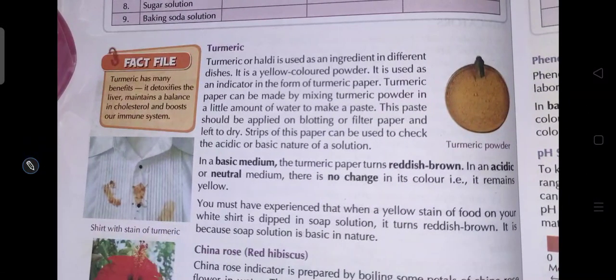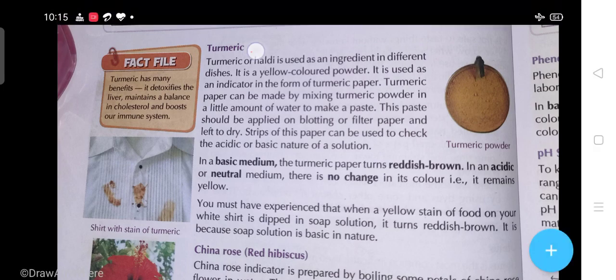Now students, we are talking about natural indicators. The first natural indicator is turmeric. Turmeric, or haldi, is used as an ingredient in different dishes. It is a yellow colored powder.